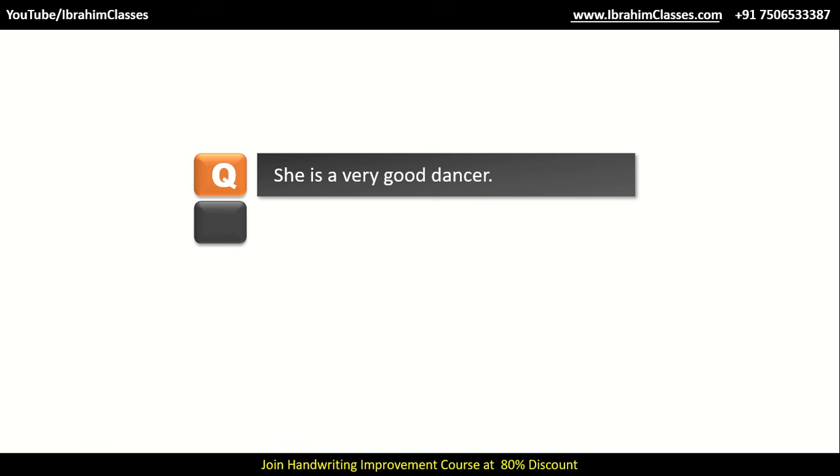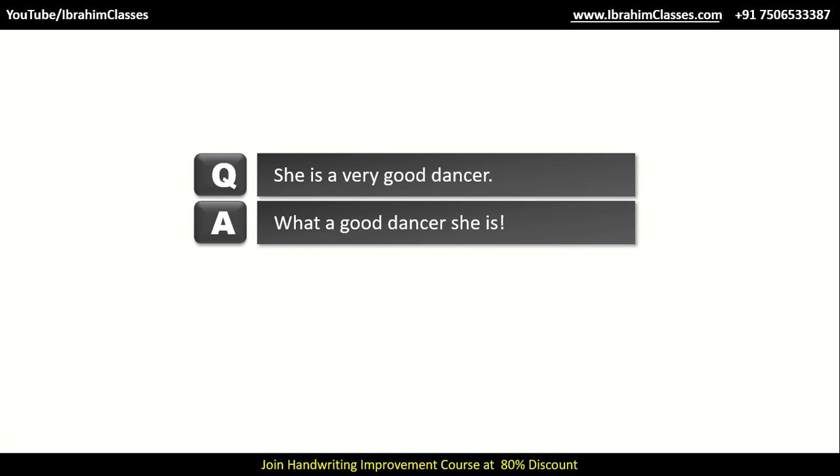She is a very good dancer. You can see A in the sentence and the adjective here is good. So my answer will begin with what a, then adjective, good dancer, she is, and at the end I will put an exclamatory mark. We avoid writing very in the answer because already we have used an exclamation mark. Hope you have understood the sentence.